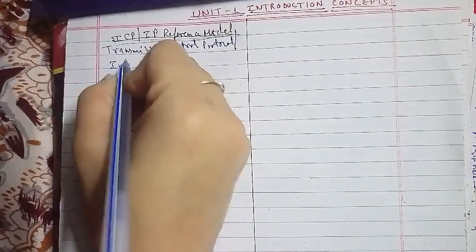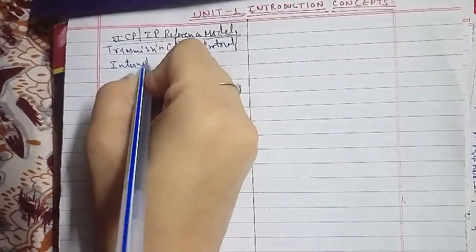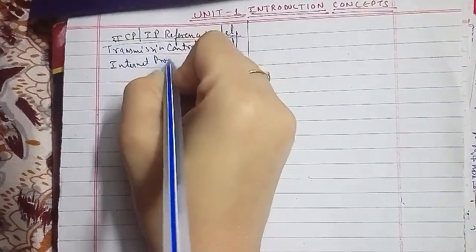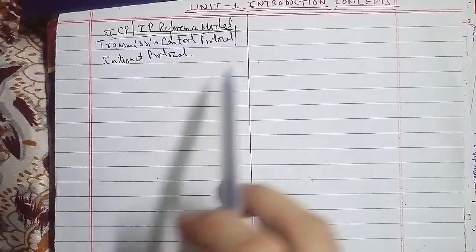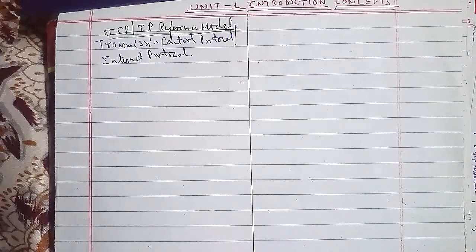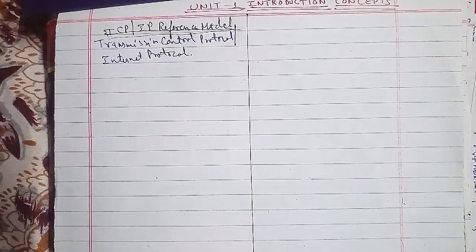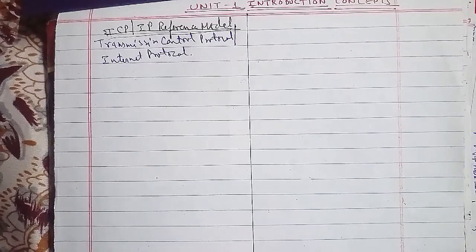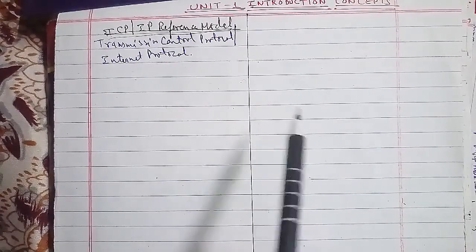So this is the transmission control protocol and internet protocol. In detail, the TCP IP reference model is a set of protocols that allows communication across multiple diverse networks.